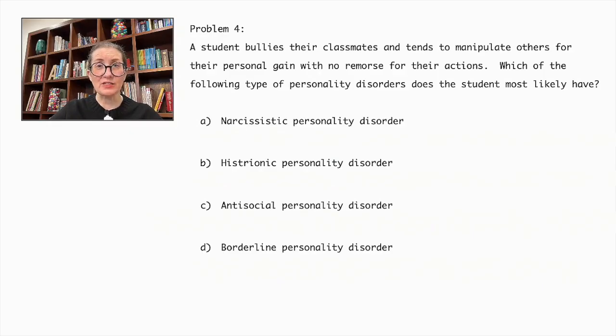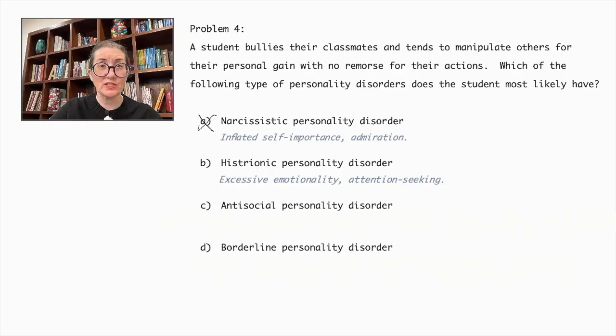Narcissistic personality disorder involves an inflated sense of self-importance and need for admiration, but not necessarily bullying or manipulation without remorse. So let's cross that out. Histrionic personality disorder is marked by excessive emotionality and attention-seeking, which is not described here either.